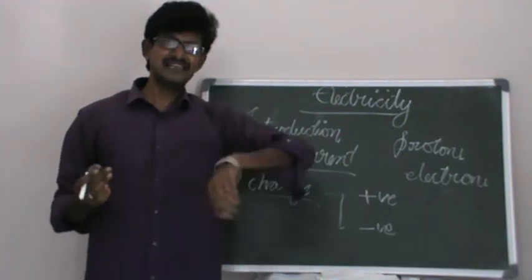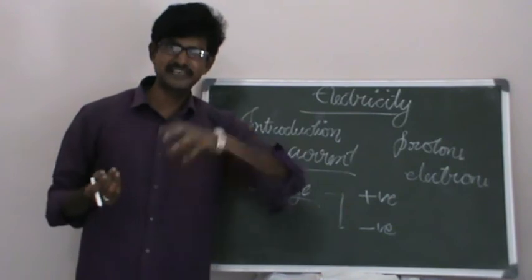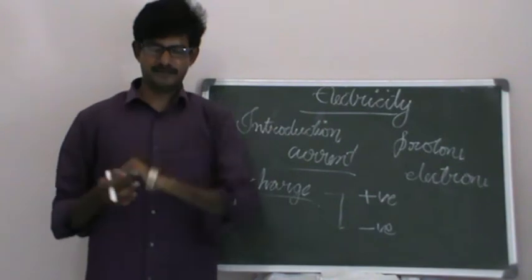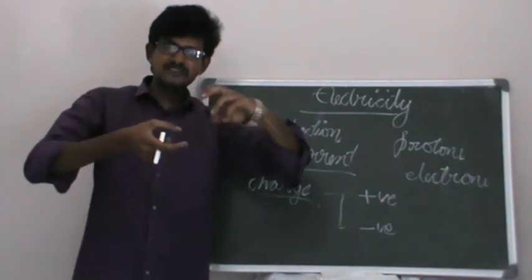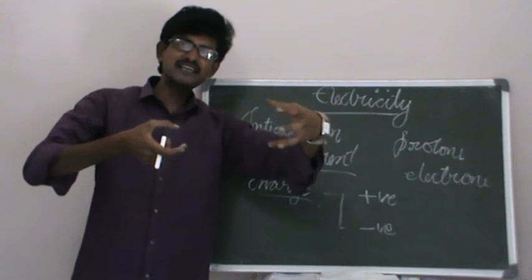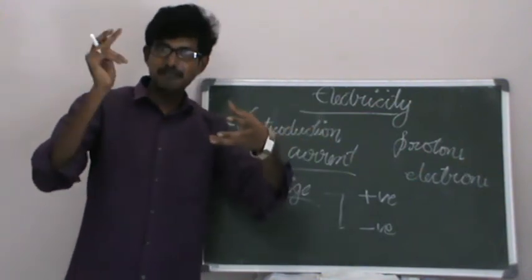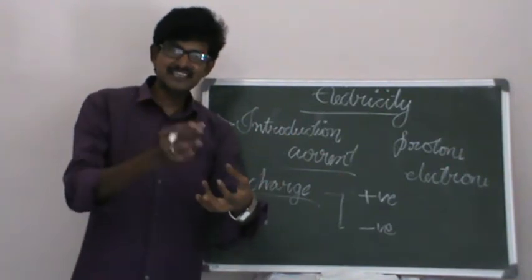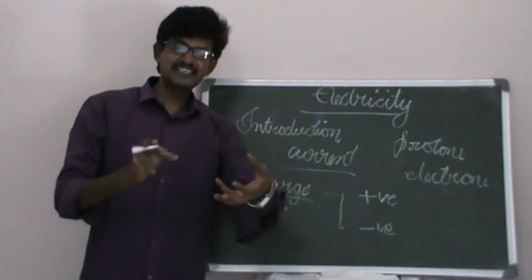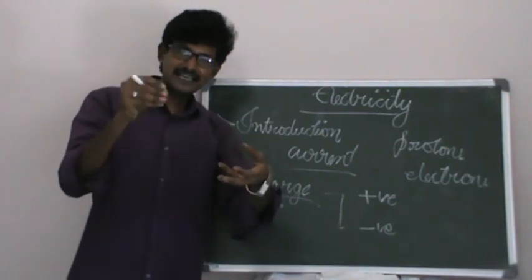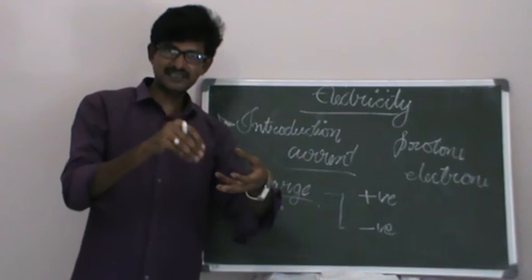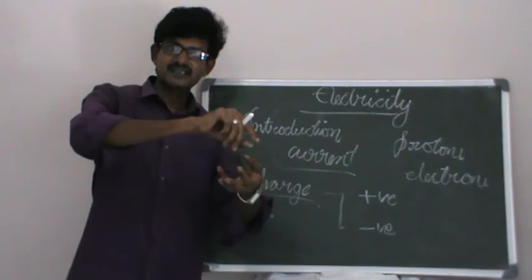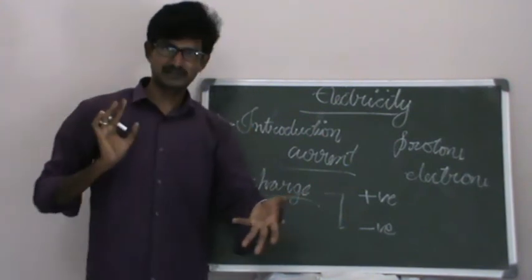Let us deal with a small example like a torchlight. When you switch on a torchlight, the bulb glows. Why is this happening? Because of the battery present inside the torch. When you keep these electric cells inside the torch in a particular way and then switch it on, the current present inside the battery, the electric cell, is passed through the bulb, through the switch, and then it glows.